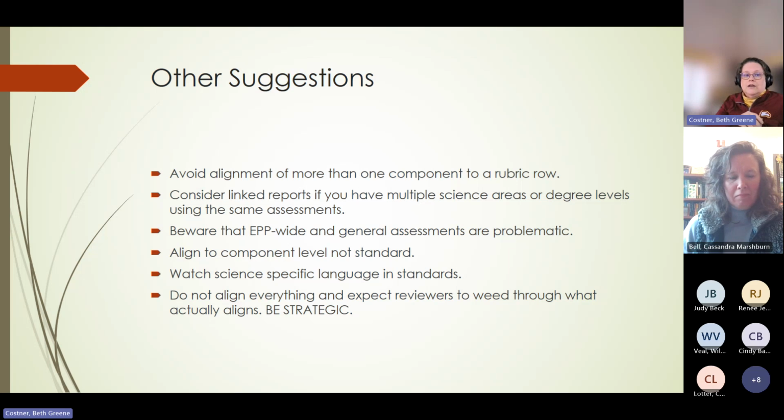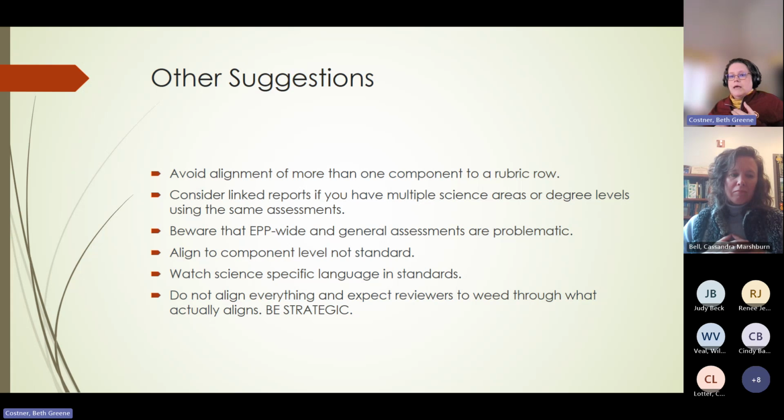So that's automatically going to mean you're going to rewrite that assessment in response to conditions or a revision. Watch the science-specific language. And I will tell you as a reviewer, the most painful programs to review are not programs that have some issues they need to work on, because we all need to work on things. They are programs that have aligned every standard to every rubric and they don't make any sense.